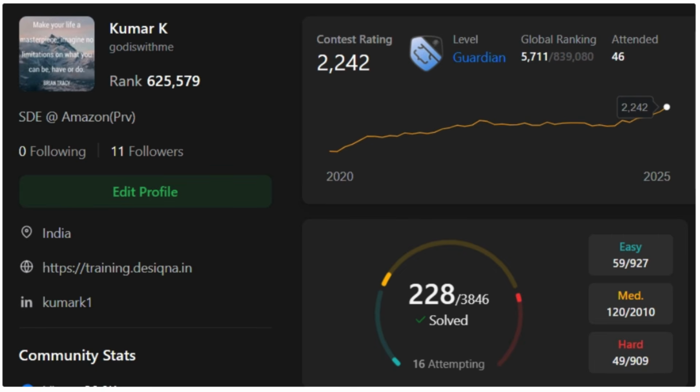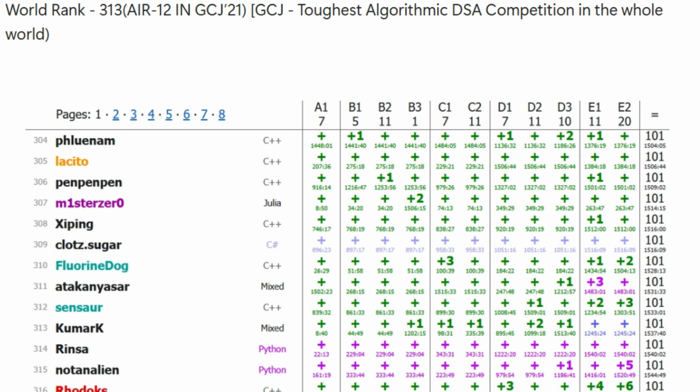Coming to my love for DSA, I have a 2242 Guardian rating on LeetCode, which puts me in the top 0.7% of DSA coders in the world on LeetCode in terms of DSA contests. In Google Code Jam 2021, one of the toughest DSA algorithmic competitions in the whole world, I got All India rank 12 and world rank 13.